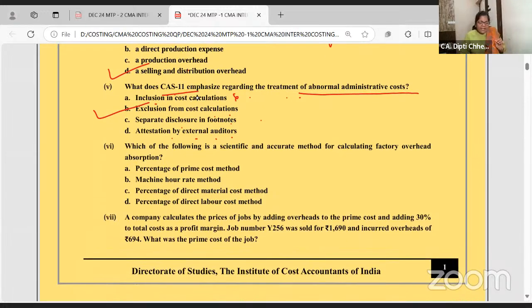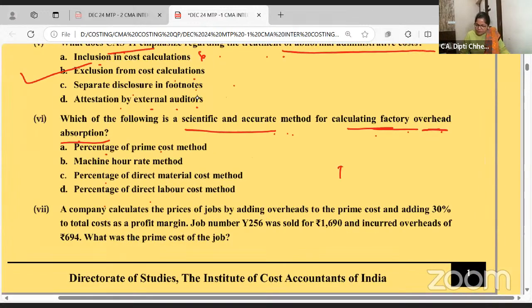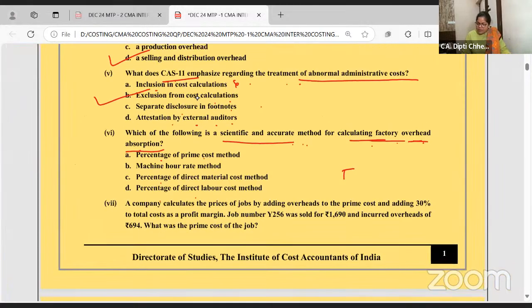Which of the following is the scientific and accurate method for calculating the factory overhead? Factory overhead is calculated as a percentage of prime cost, as a percentage of labor. That's in cost sheet. But factory overhead is absorbed. Factory overhead is absorbed based on what?